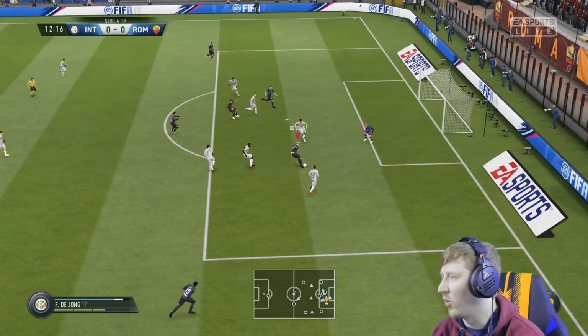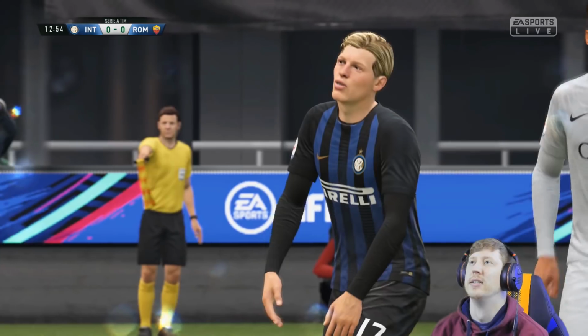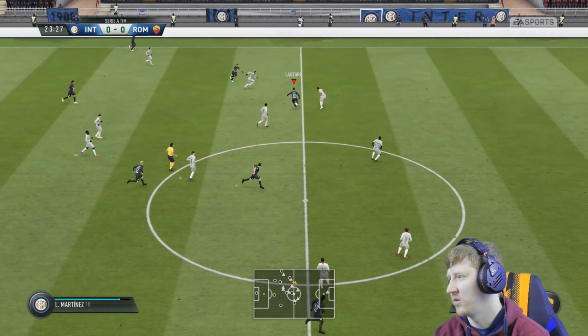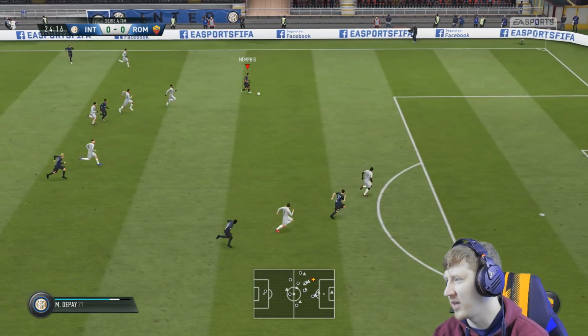And we've got Frenkie de Jong away, but we still don't have a 1-0 lead. Should have finished that. Forward in there to Lautaro. Oh, it's nicely done. Come on then, Memphis. Let's get a goal on this counter-attack, please.